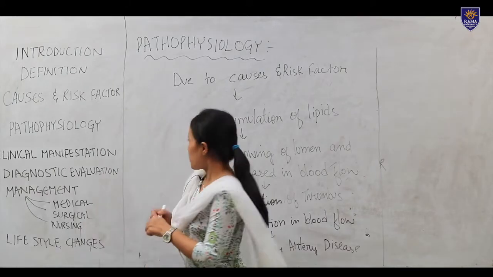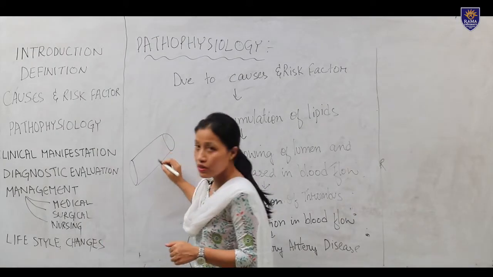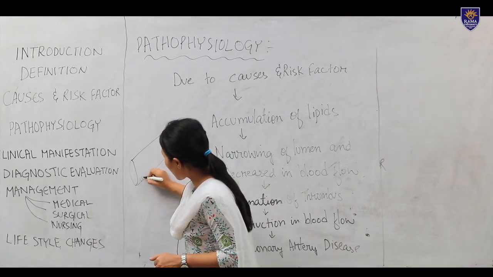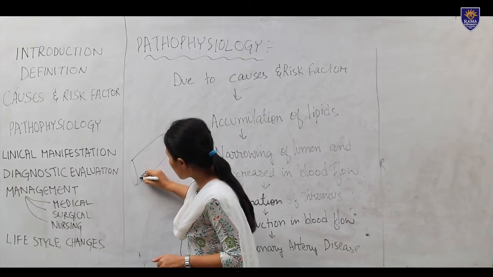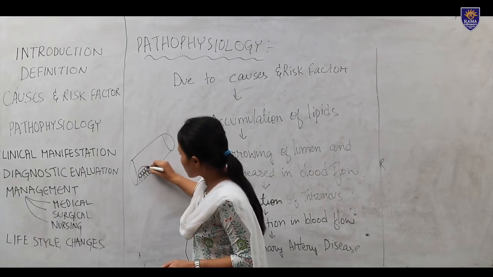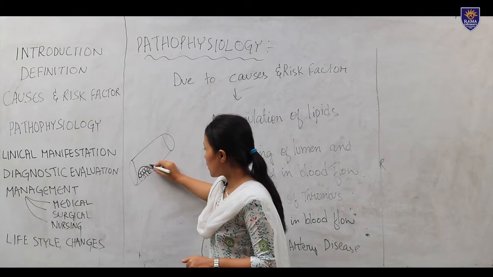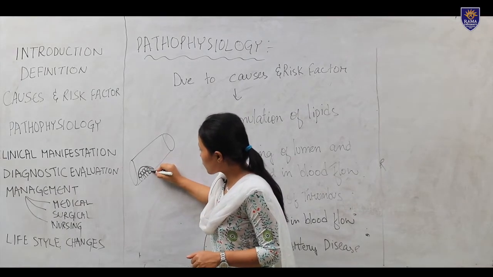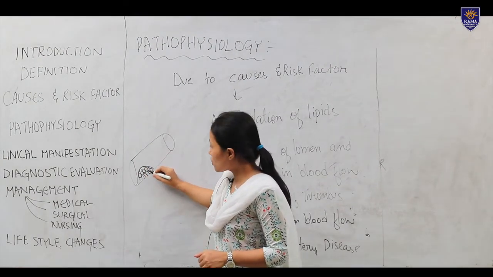In the blood vessel, due to the deposition of cholesterol or lipids, accumulation will take place, and this area will become hardened and thickened in some part of the blood vessel. The storing of lipid and fatty substance is known as plaque. Due to this plaque, what happens?